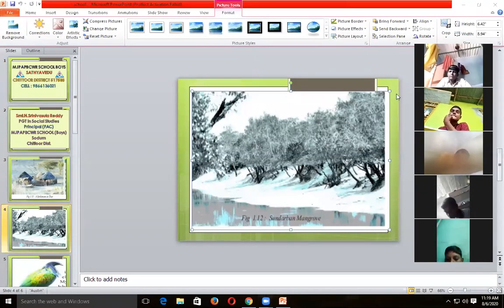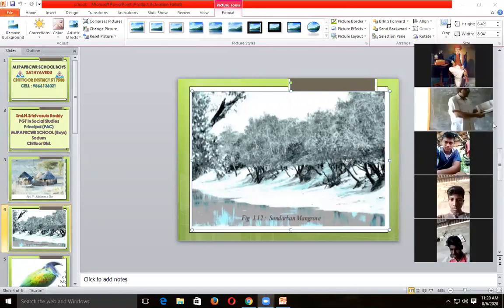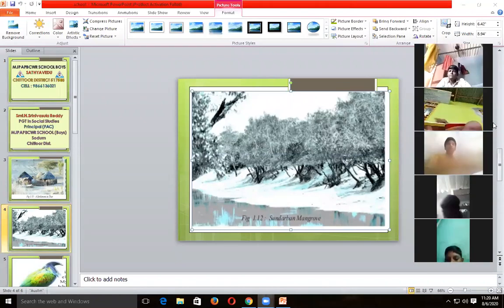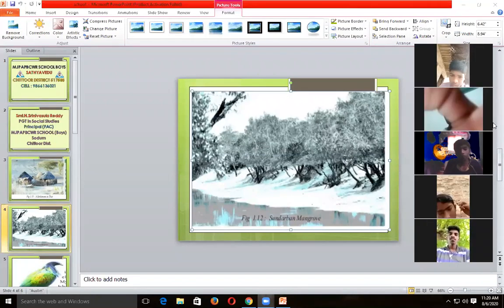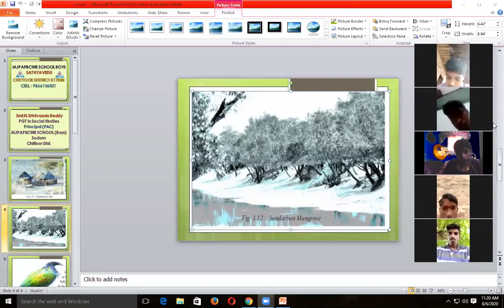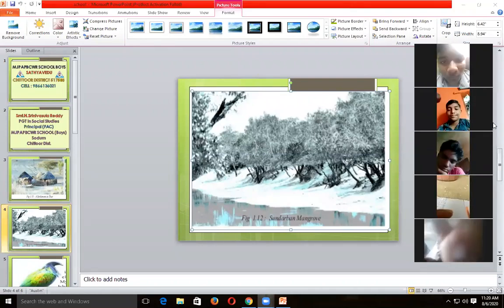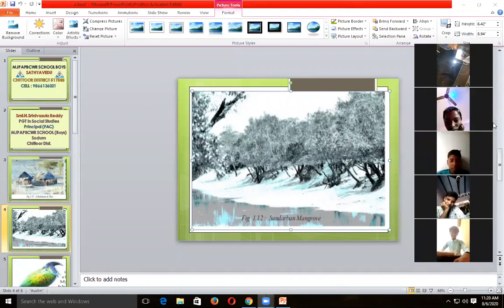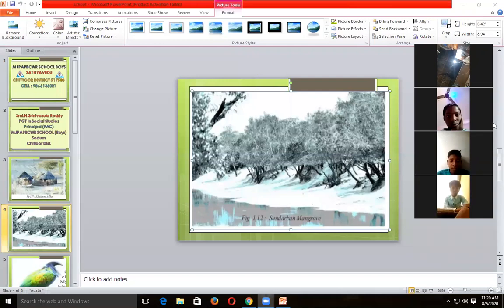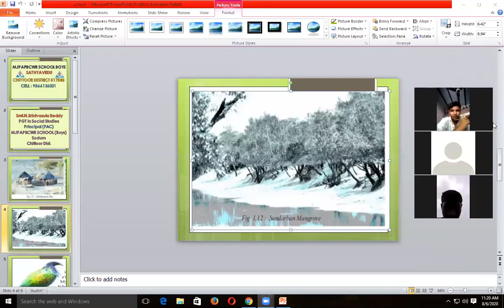Once you observe, in total two sides of coastal plains are there: western coastal and eastern coastal. Two types of coastal plains are there, the western coastal plain and the eastern coastal plain. The western coast starts from where? It has been given in your textbooks. It starts from the Rann of Kutch, Rajasthan. Rann of Kutch.